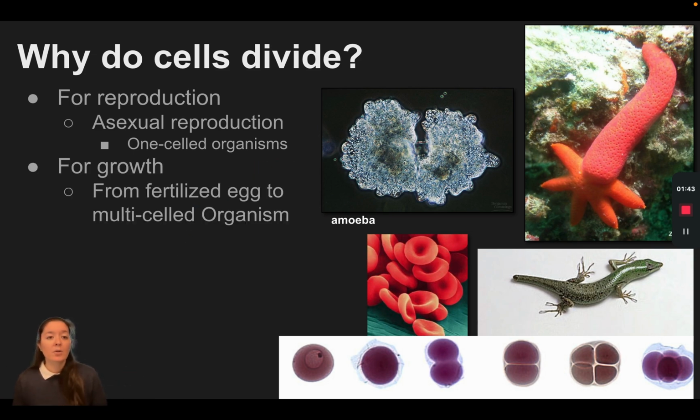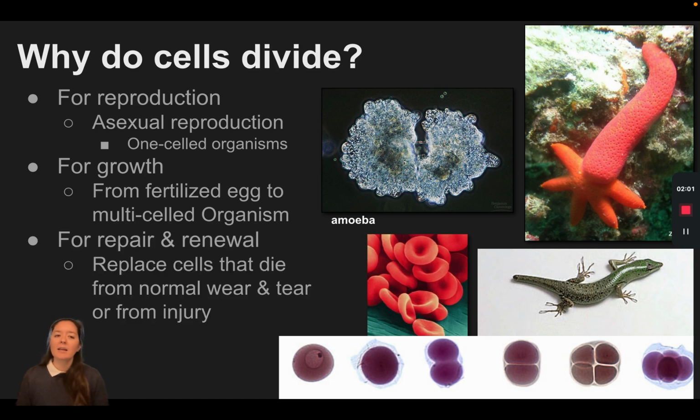Cells also divide for growth. They go from fertilized egg to multicellular organism, just like we do and many other multicellular organisms. They start as a single egg cell, then it gets fertilized and it starts to go through this dividing process. And the last main reason is for repair and renewal.